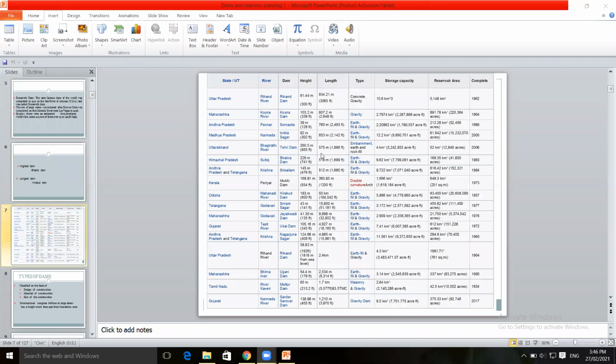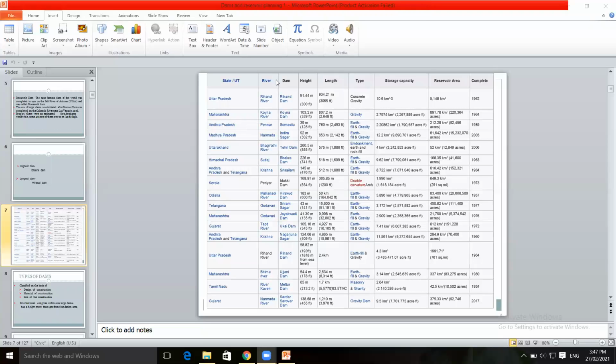The table we have seen shows the highest dams in India and the maximum length of dams in various states. In the left column, the different states throughout India are shown.